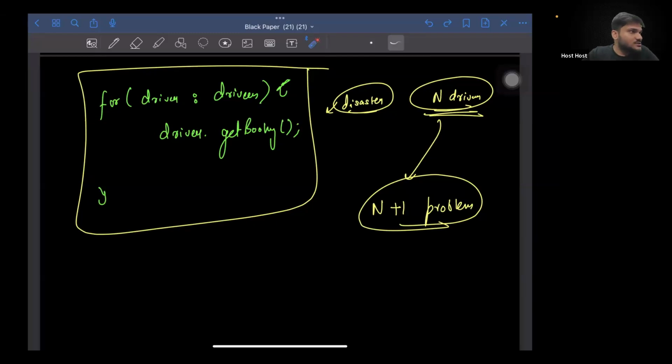Can we do joins here? Something like find by driver ID and bookings in. Can you write in the form of SQL how that join will look like?